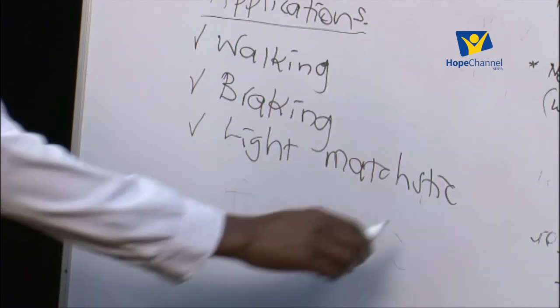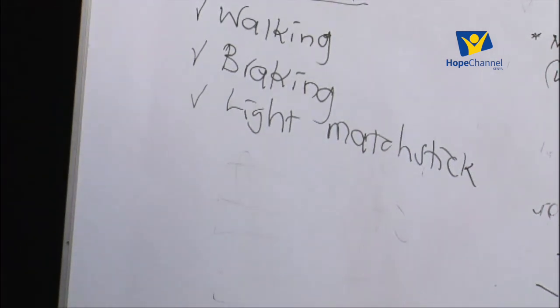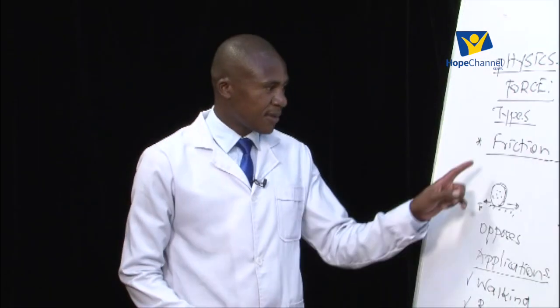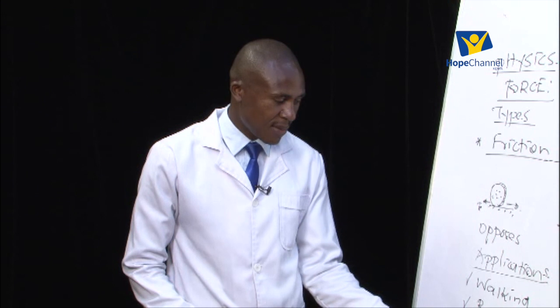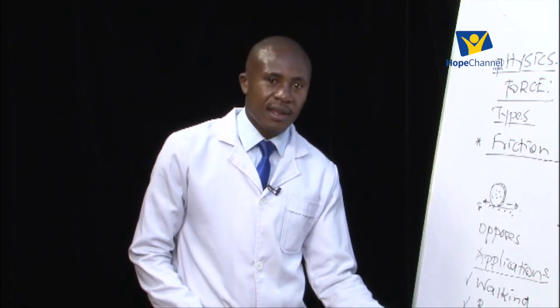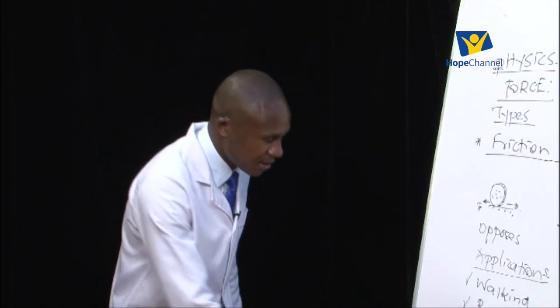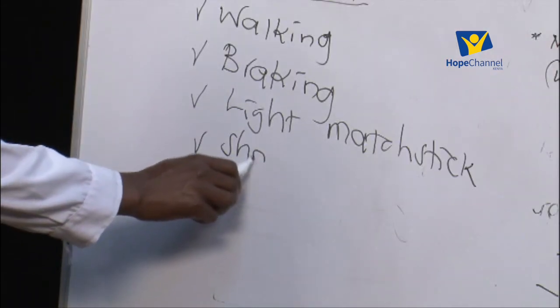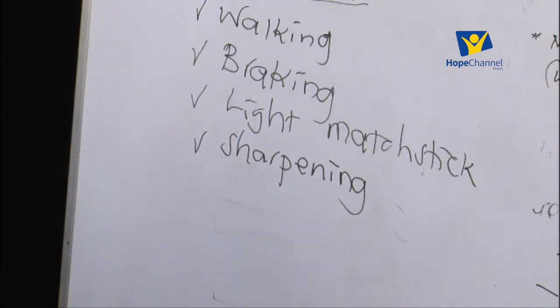If we wanted to light fire and we have a matchbox and a matchstick, we only need friction to be present when we are striking the matchstick on the matchbox for us to obtain the fire. So it is very important. Again, it's an application for that one. And then we use friction to sharpen. Friction is used for sharpening.